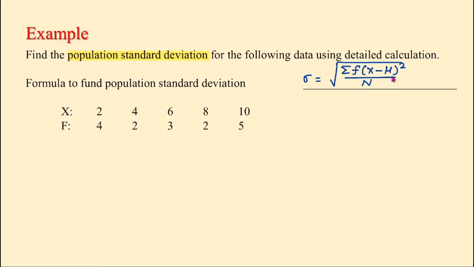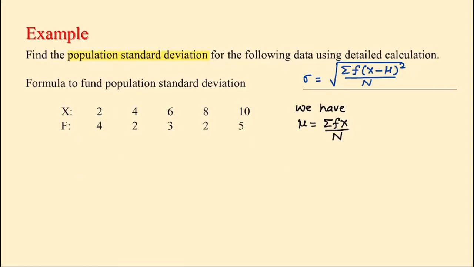First we need to find the mean. The mean is equal to the sum of f times x divided by n. That is the formula to find the mean. Here we have x and we have f, so we need f times x.